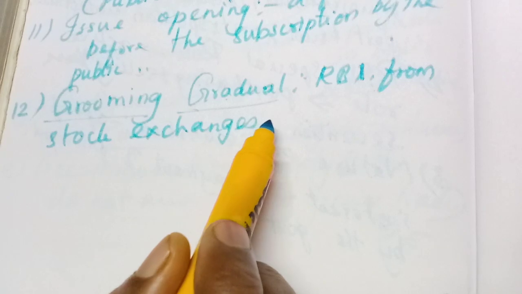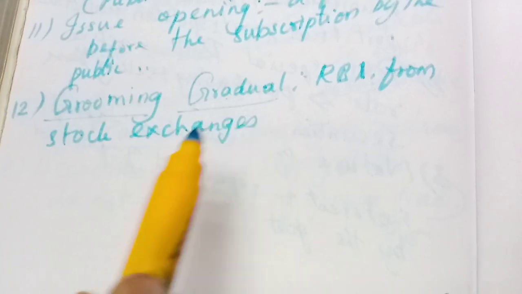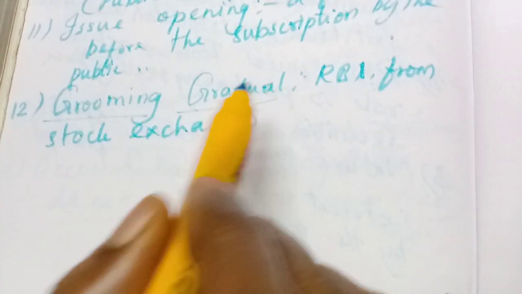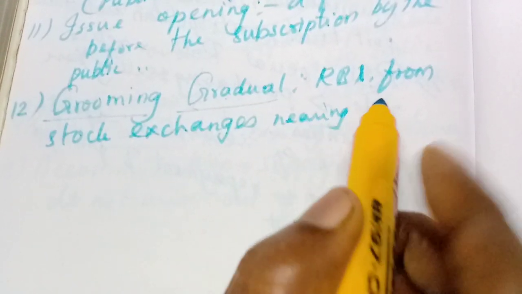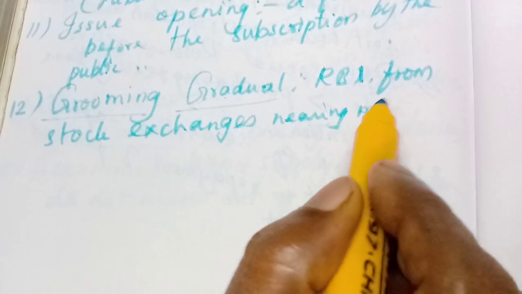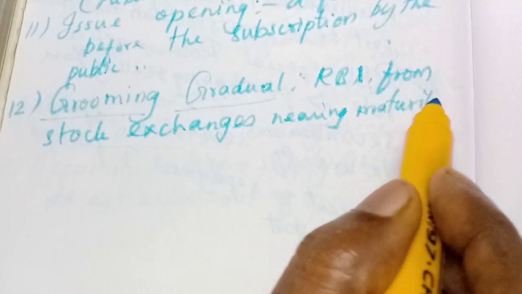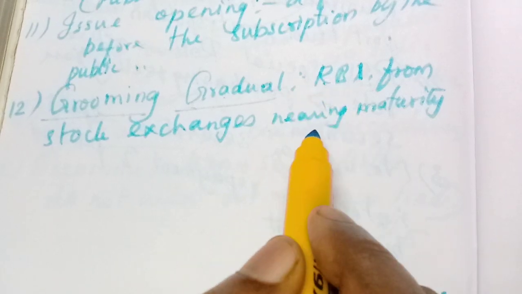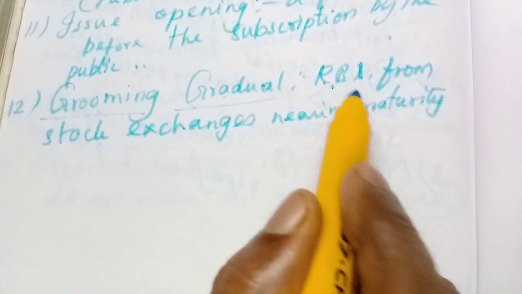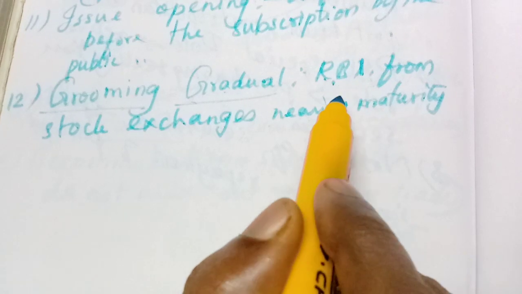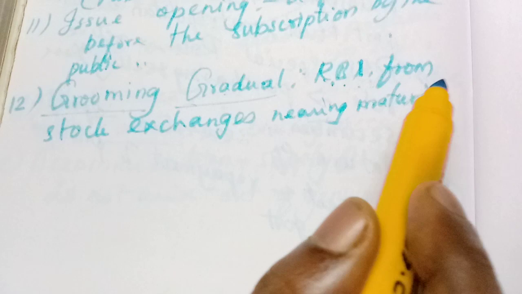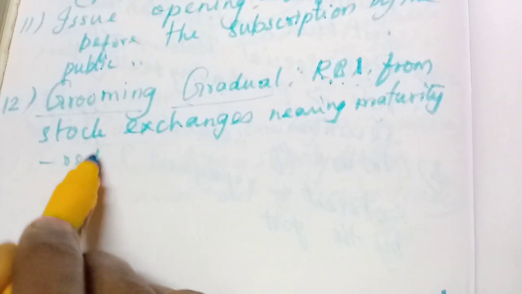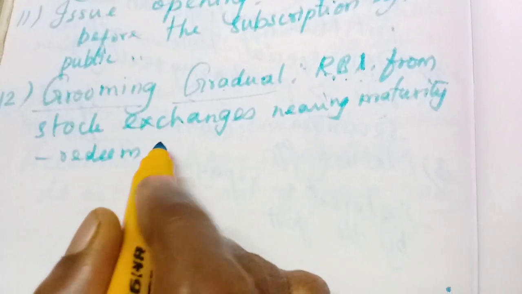Acquisition means they will purchase some securities that will be nearing maturity, within 10 days. Why are they purchasing those securities? Within 10 days, they will surrender those securities and collect a large sum. With that sum, they will redeem the other securities.